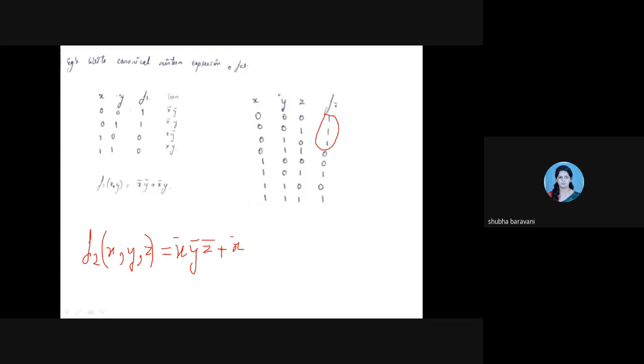Others, please tally. You get x bar, y bar, z plus x bar, y, z bar plus x, y bar, z plus x, y, z. Okay? All have tallied? Yes, ma'am.